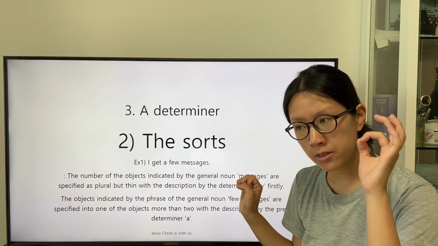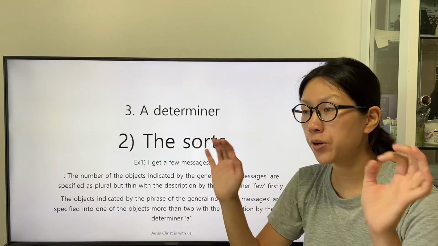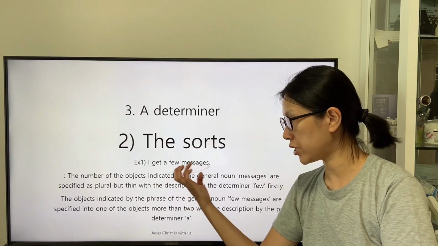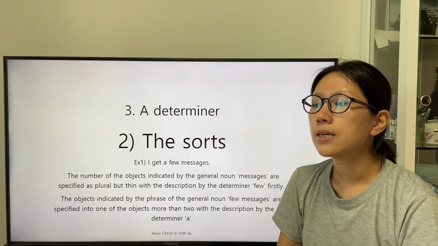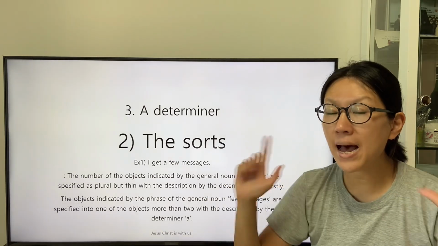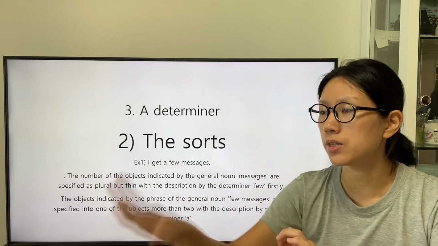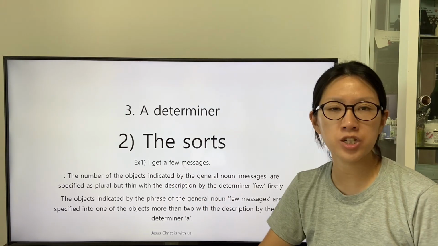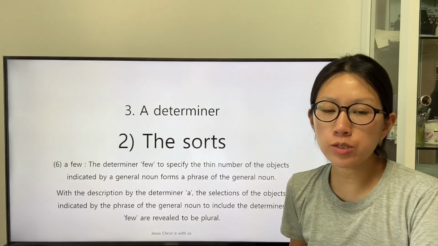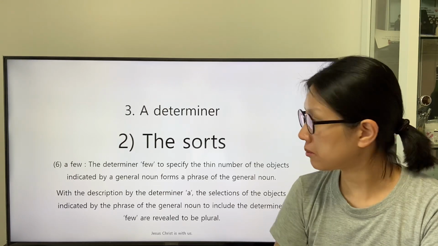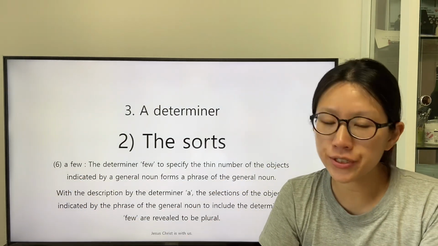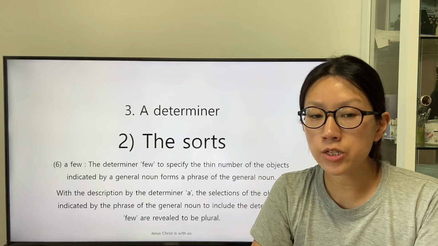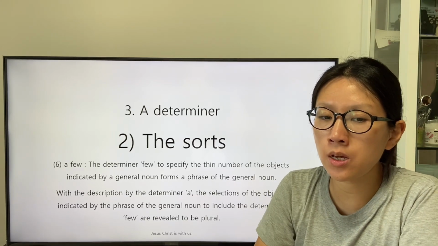So we can think that the application of the predeterminer "a" as the determiner for the phrase of the general noun few messages can reveal the positive perspective of the speaker to see that the number of the object indicated by the general noun messages with the description by the determiner "a", the selections of the object indicated by the phrase of the general noun to include the determiner few are revealed to be plural.